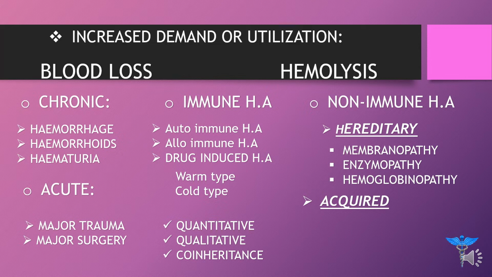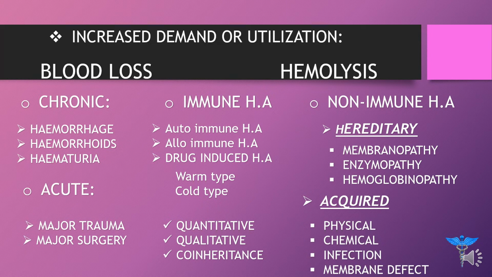In co-inheritance, the defect is the addition of both quantitative and qualitative. In other words, I will explain it like this: when the quantitative disease is combined or aided with a qualitative disease, it forms co-inheritance. Now moving onward towards acquired. In acquired, we have physical, chemical, infection and membrane defect.